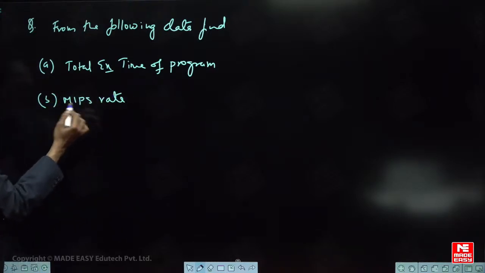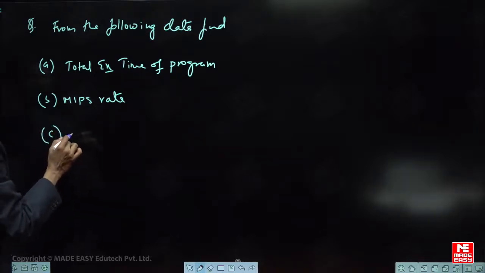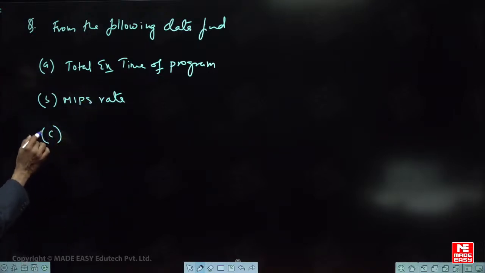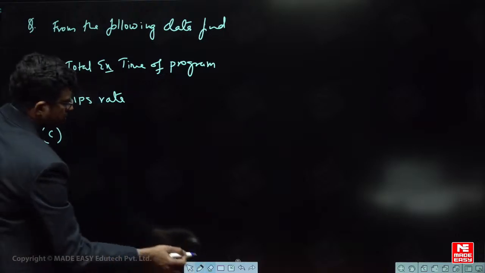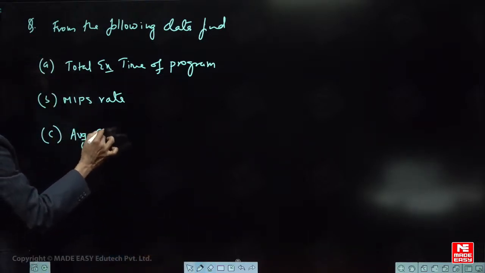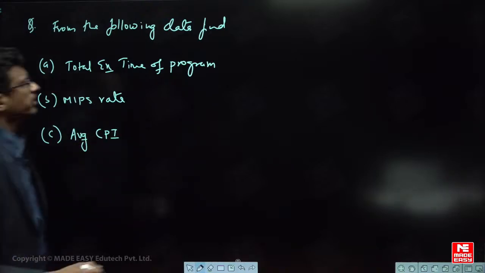MIPS means million instructions per second. These two you can find. Or instead of that, you can also write average cycles per instruction. Average CPI means cycles per instruction. So this is the given.